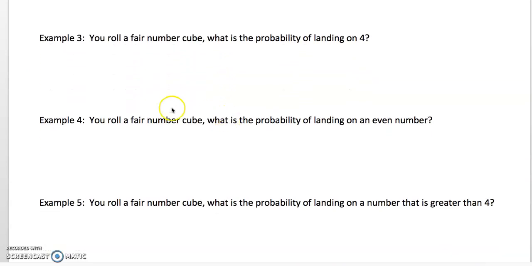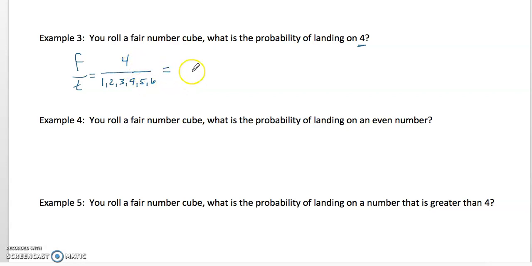Let's look at number 3. You roll a fair number cube. A fair number cube means it just has the numbers 1, 2, 3, 4, 5, and 6. There's no trickery to it. So you roll a number cube. What's the probability of landing on a 4? So favorable over total. Well, there's only one favorable outcome, and that's landing on a 4, right? But what are the total outcomes? What are all the outcomes? If I roll a fair number cube, I can roll a 1, a 2, a 3, 4, 5, or a 6.